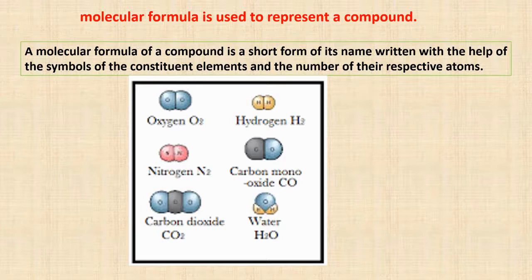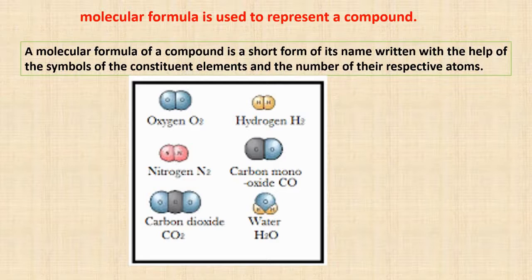Molecular formula is used to represent a compound. So what is a molecular formula? Basically, the molecular formula of a compound is a short form of its name. Instead of writing the whole name, hydrogen, we can just write its molecular formula with the help of the symbols of the constituent elements and the number of respective atoms.